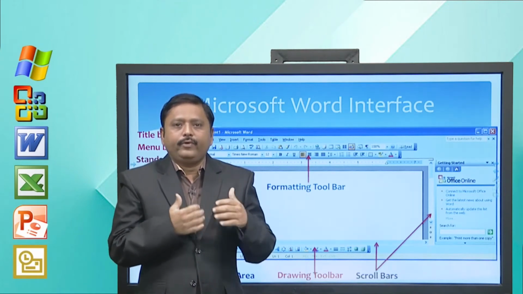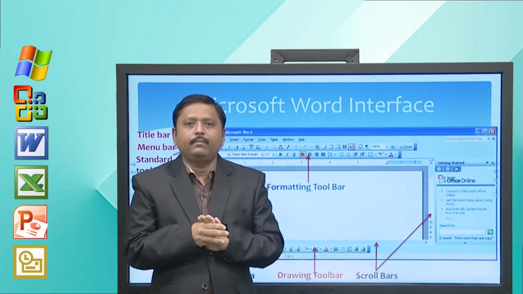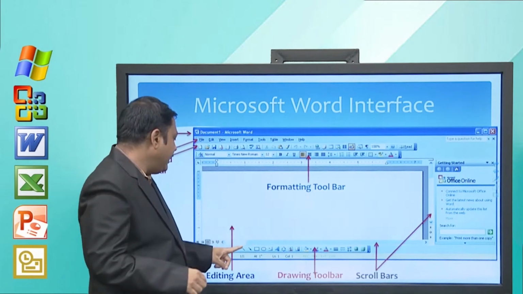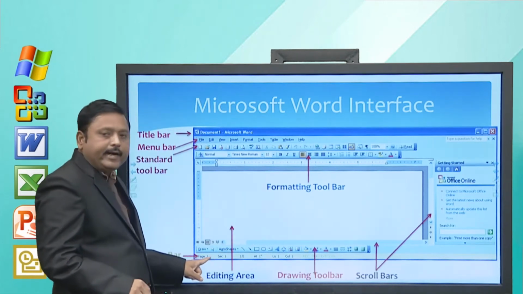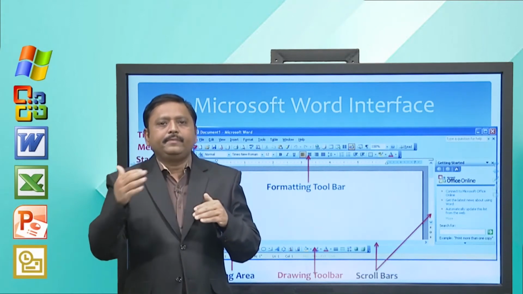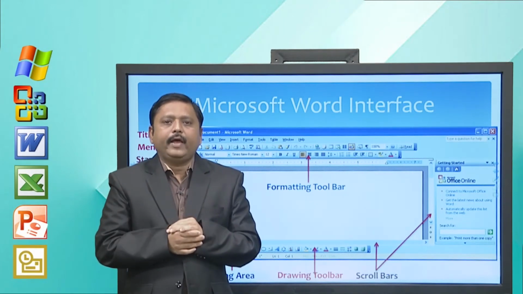These kinds of features you can apply from the drawing toolbar. The last line is the status bar, which is important for us. It displays many useful pieces of information that we are going to